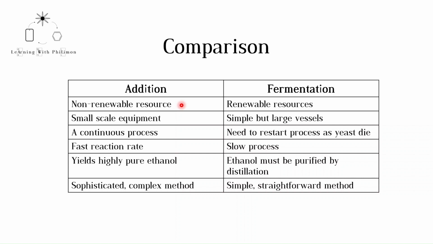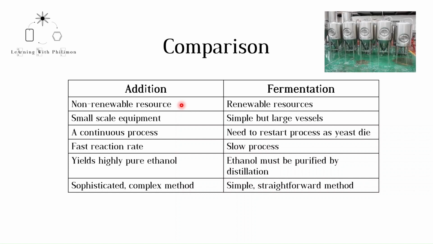Another advantage of fermentation is that as the reaction is conducted between 25 and 35 degrees Celsius in an aqueous solution, the method and the equipment required are simple. Remember that the addition of steam to ethene is conducted at high temperatures and pressures, which requires energy and specialized equipment. An advantage of the addition method is that it is a continuous and fast process.